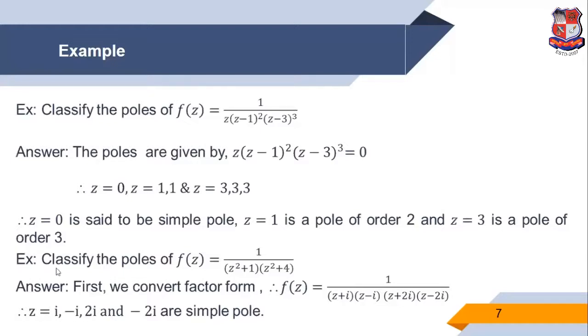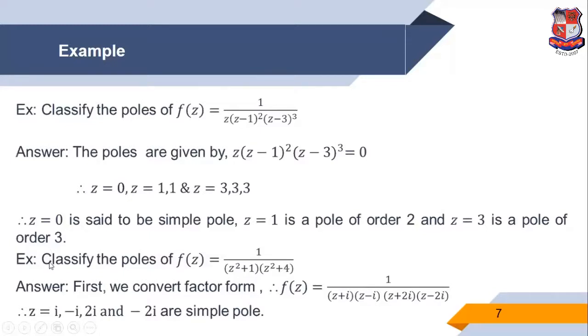So we consider the denominator equal to 0. Therefore, we get z equal to 0, 1 and 3. But the power of z, all are in polynomial form. So the power of this factor z is 1, so z equal to 0. Then (z minus 1) whole square, so the power of z minus 1 is 2. That means z equal to 1, 2 times. And (z minus 3) cube, so z equal to 3, 3 times. Therefore, z equal to 0 is a simple pole, z equal to 1 is a pole of order 2, and z equal to 3 is a pole of order 3.